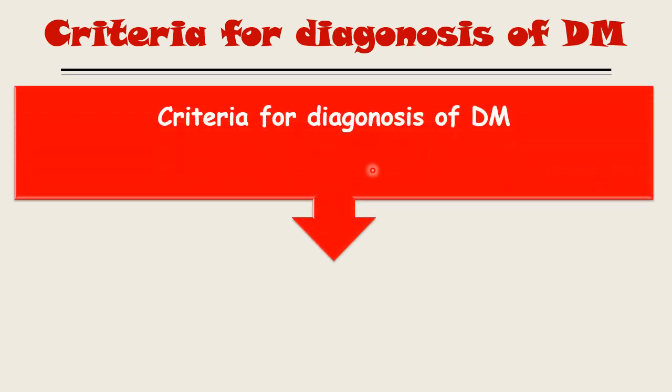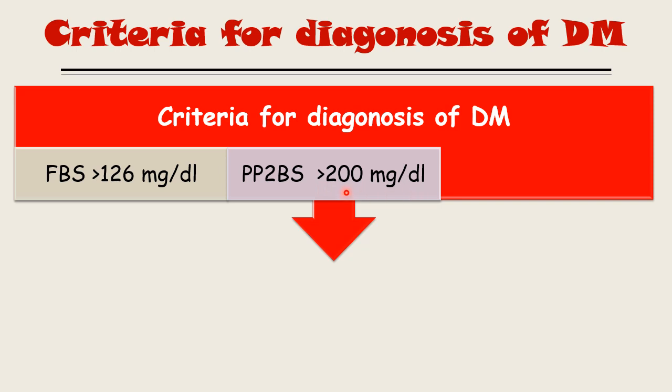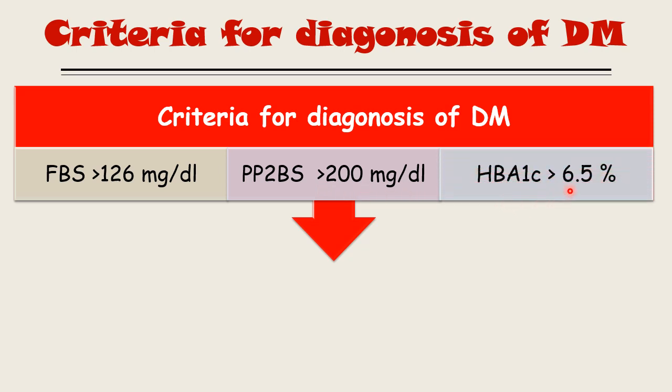Now the criteria for diagnosis of diabetes mellitus based on the glucose tolerance test. The WHO defined criteria for diagnosis of diabetes mellitus are like this. The fasting blood glucose level is more than 126 milligram per deciliter, PP2BS is more than 200 milligram per deciliter, and the HbA1c is more than 6.5 percent.